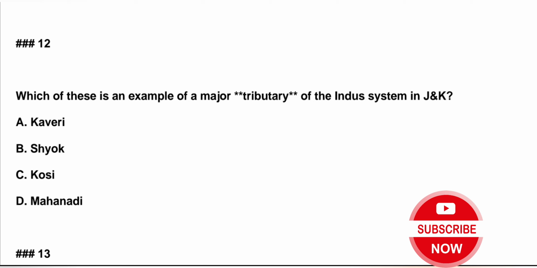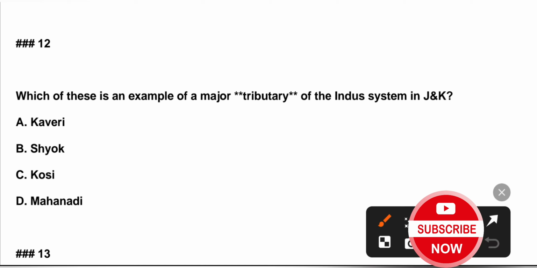Question number 12. Which of these is an example of a major tributary of the Indus system in J&K? A. Kaveri, B. Shyok, C. Kosi, D. Mahanadi. Correct answer is option B, Shyok.